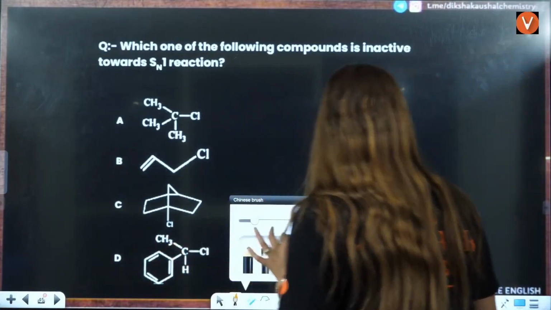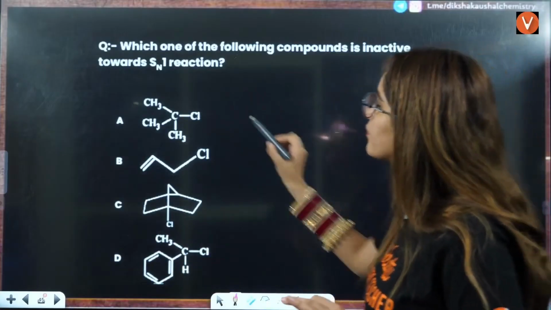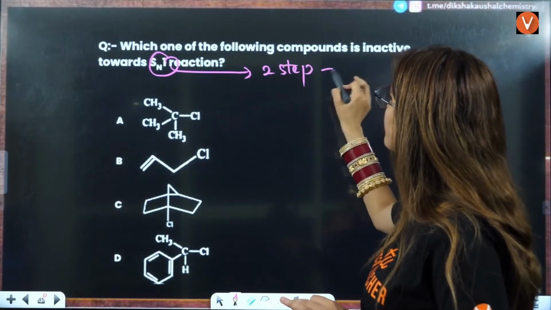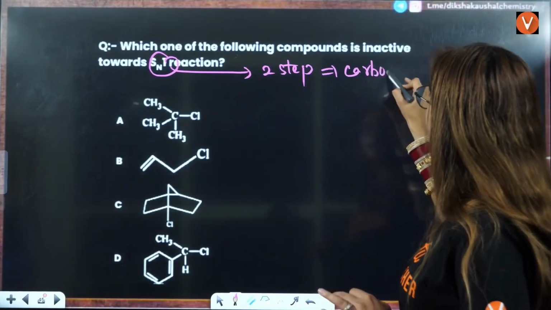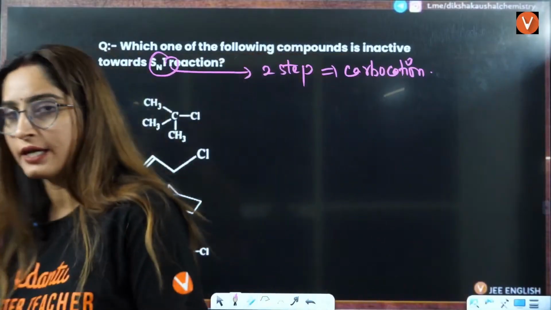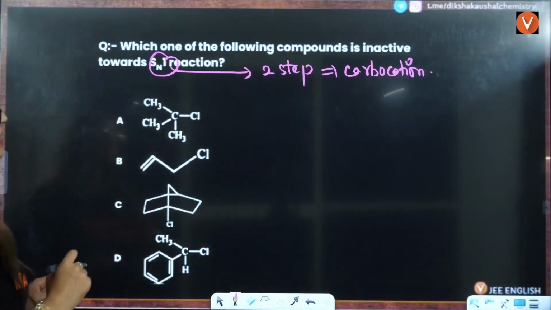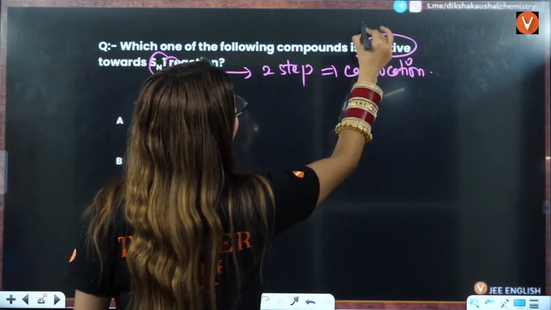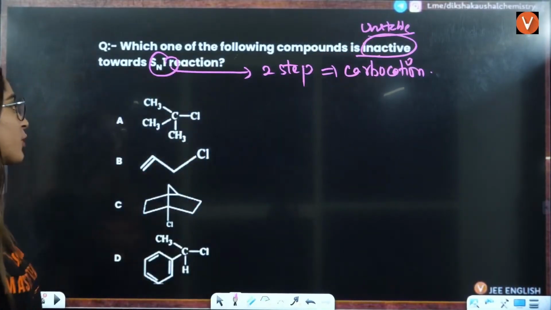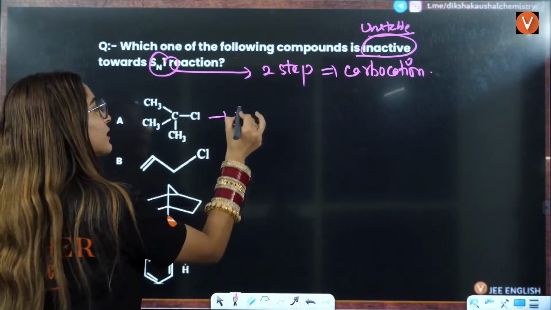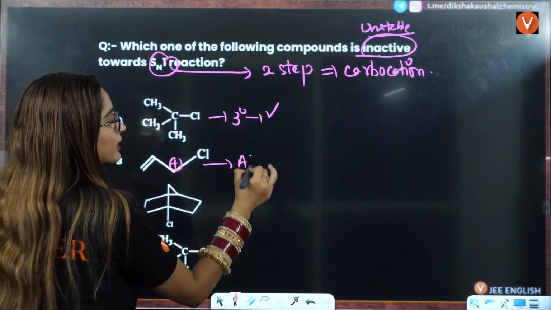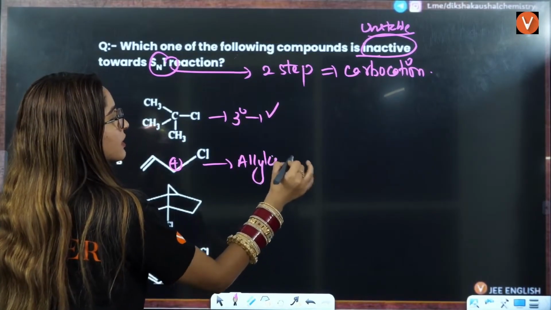In SN1 reaction, we know that this is two-step. That means there is a formation of carbocation. So inactive means you have to find the unstable carbocation. This is tertiary carbocation, that is definitely stable. This will be allylic carbocation, that is also very stable, right?